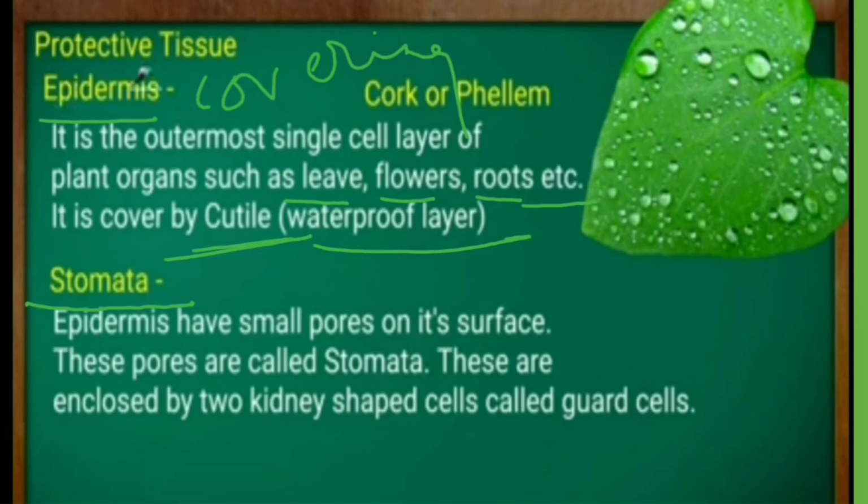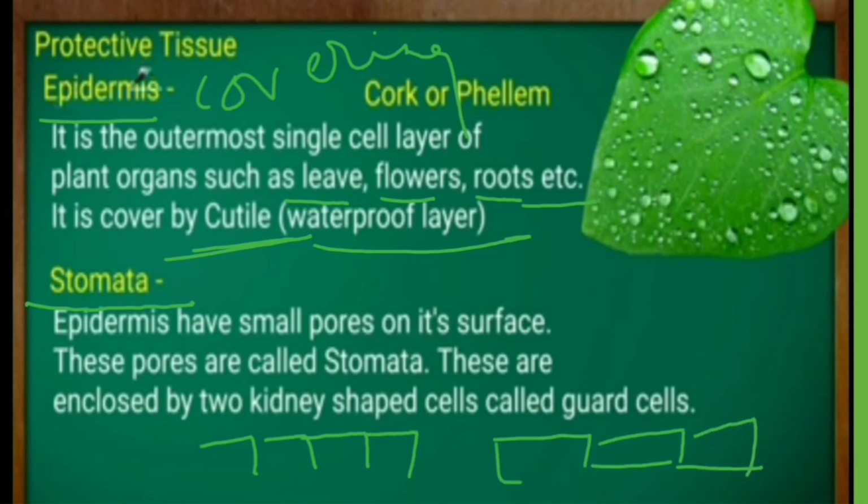These are also enclosed by two kidney shaped guard cells which help in the opening and closing of the stomata. So the epidermis is a continuous layer from outside, but in leaves it has some special guard cells which control the opening and closing of the stomata.